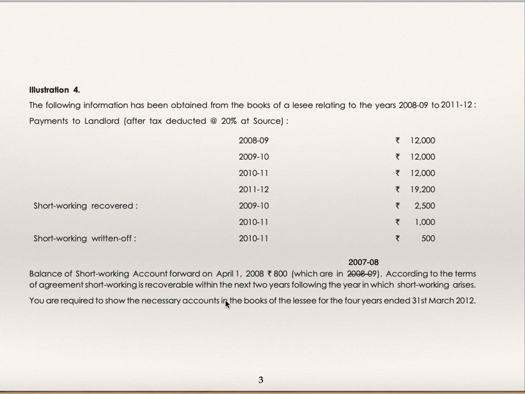You are required to show necessary accounts in the books of lessee for 4 years ended 31st March 12. This question is a little different from normal questions. Here, recovery of short working for 2 years is given, short working written off for 1 year is given, and amount paid to landlord after deducting tax is given. Using this information, we'll prepare a working table, so it will be easy for us to prepare ledger accounts. I will show you how to prepare this table.